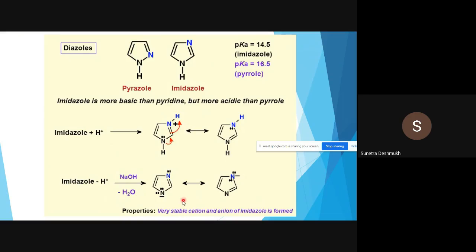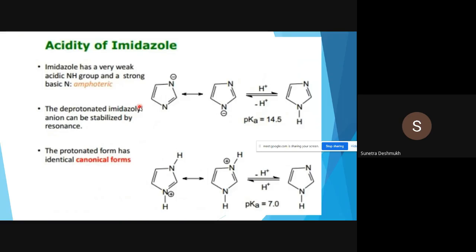So imidazole can form a very stable cation and anion. Imidazole has a weakly acidic NH group and a strongly basic nitrogen, so it has both properties; it's amphoteric. The deprotonated imidazole anion can be stabilized by resonance. The protonated form has identical canonical forms; these are the identical canonical forms.